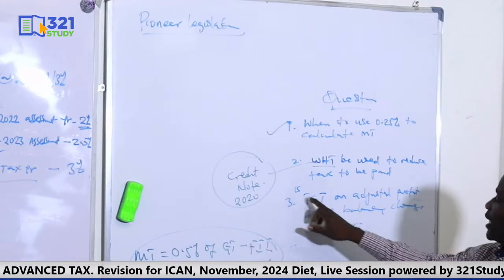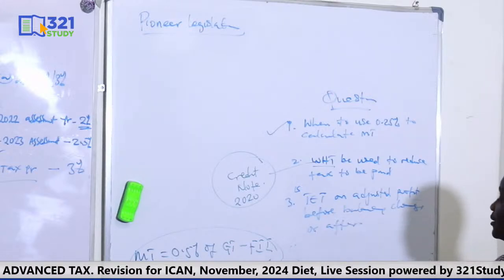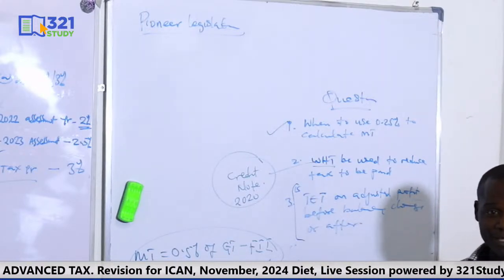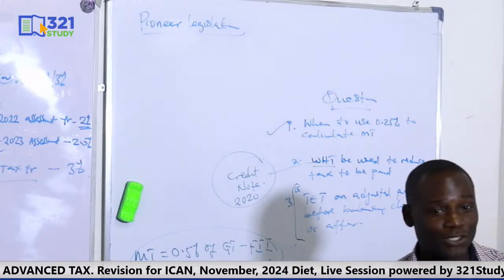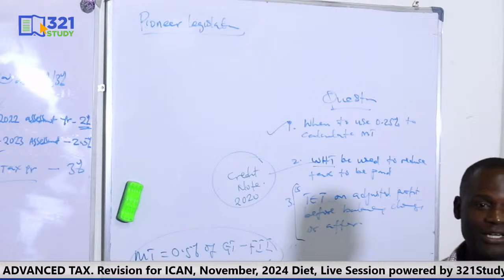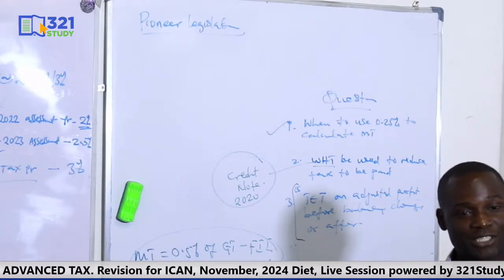Now, is TET, that's tertiary education tax, on adjusted profit before balancing charge or after balancing charge? Okay, I know why this person is asking this question. Maybe by virtue of the past questions, Pathfinder, you see some years they use the one before, and other years you see them using the one after.